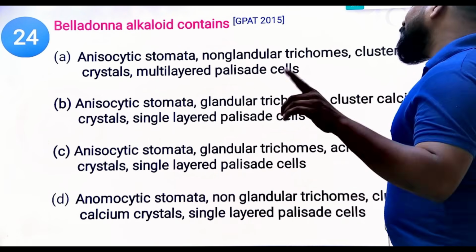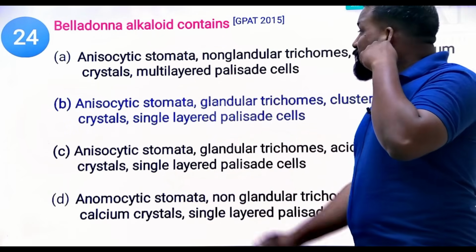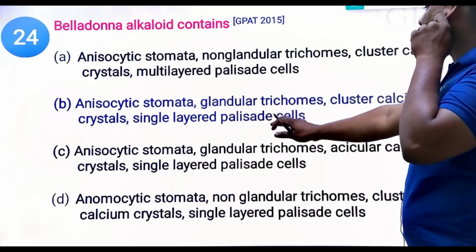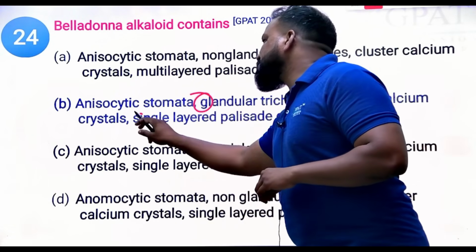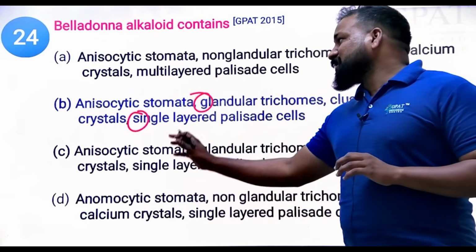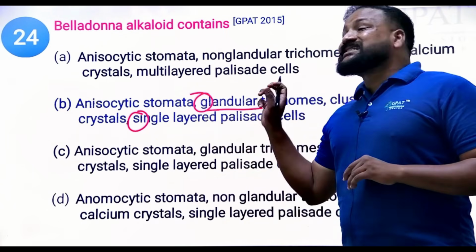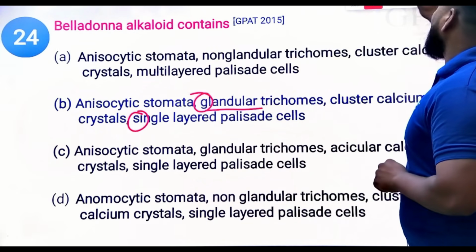So for that you should remember the microscopy. Option B, anisocytic stomata and glandular trichomes. Try to remember this difference. Glandular trichomes and single layered palisade cells are there. Same stomata, but glandular trichomes and single layer cells are there. Clear? Yes. That's the right answer.